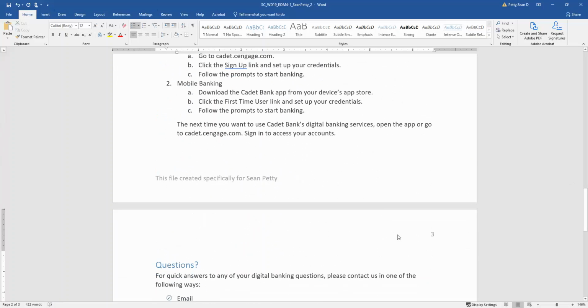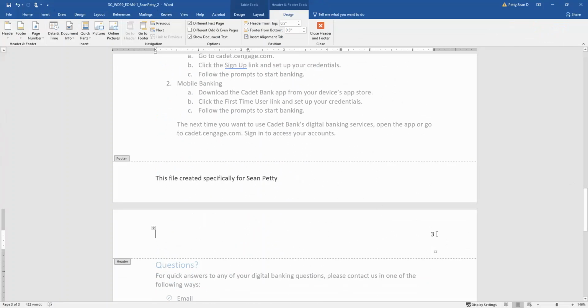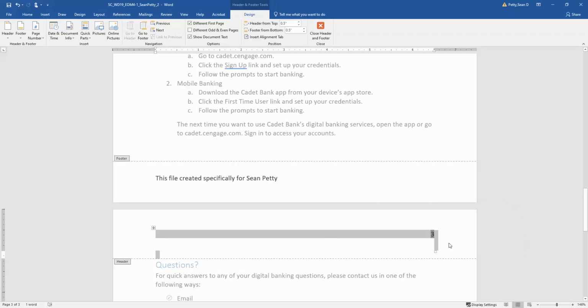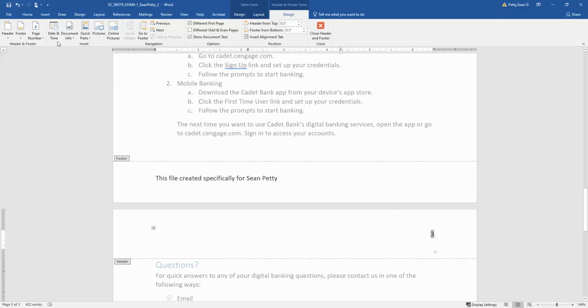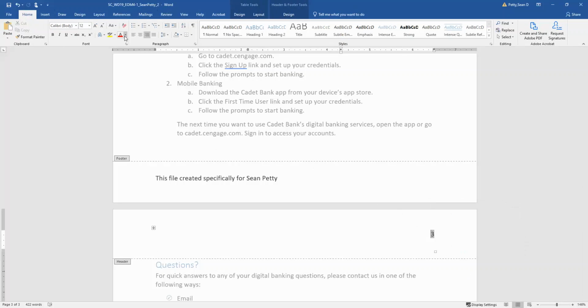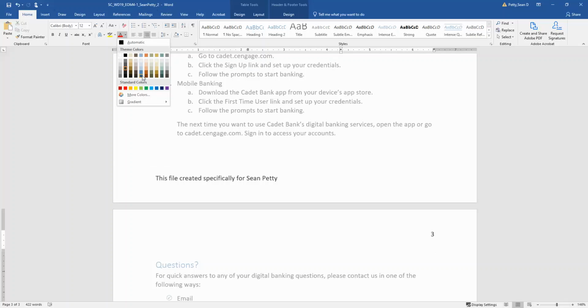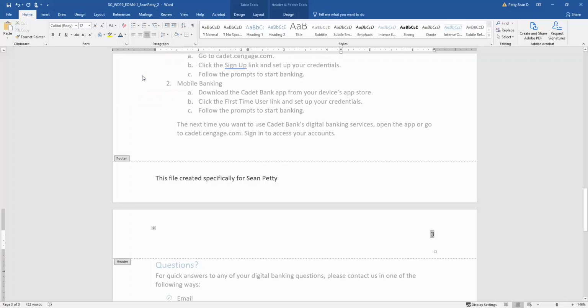So here I'm just going to double click into the header to access our page number, and I'm just going to select our page number. And what this is going to do is allow me to change the color. If I come over here to home and then down to the text drop down, I'm going to look for ice blue accent 1, darker 50%, which is right here to kind of match the rest of the document. And I'm going to press enter.